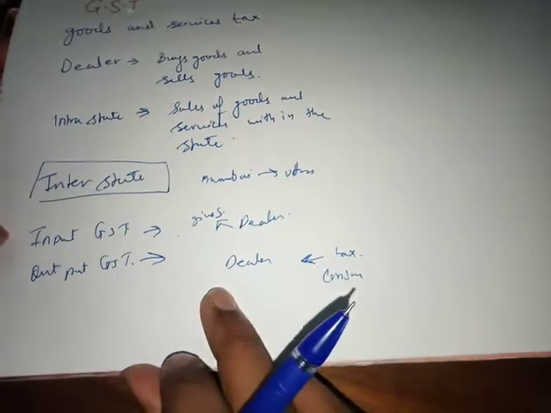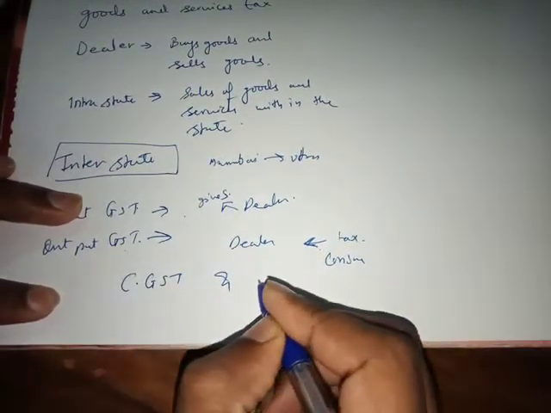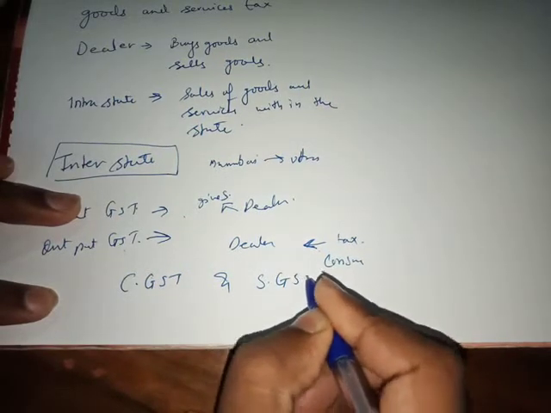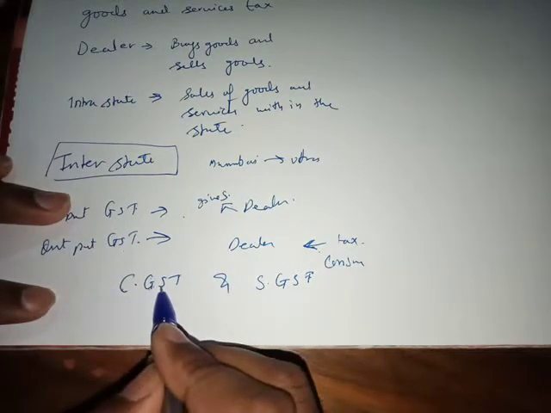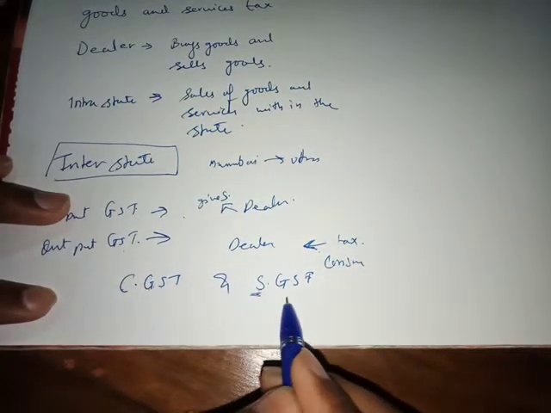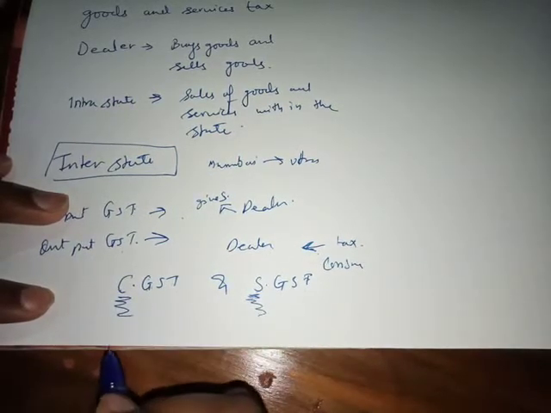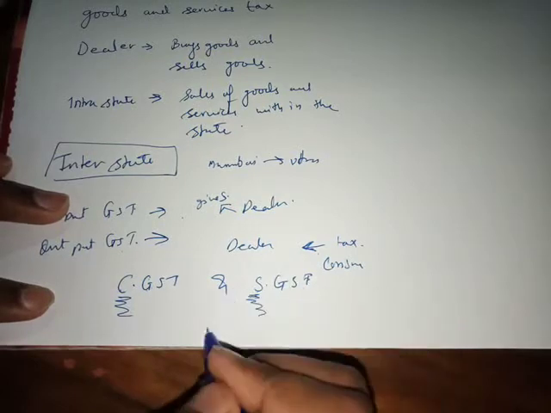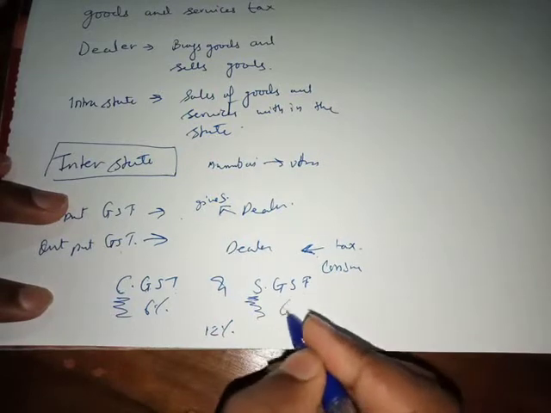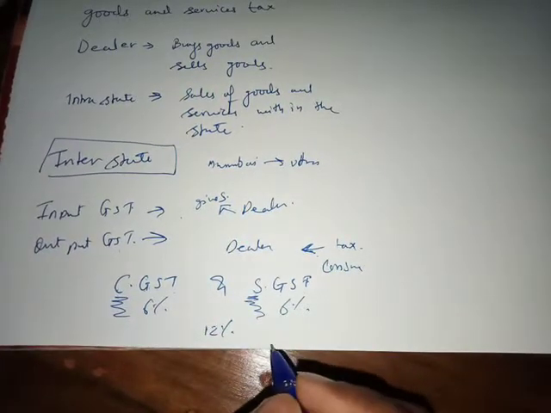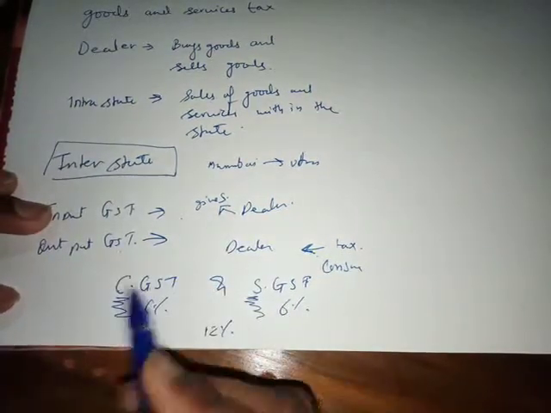Now, types of tax. What are the types of tax? One is called CGST, and the other one is called SGST. And you all know the full form of these. CGST means Central Goods and Services Tax, and SGST means State Goods and Services Tax. This is given to the state government, this is given to the central government. And just to be frank with you, if 12% GST हो रहा है तो 6% goes to the central government and 6% goes to the state government when the sales are intrastate. Okay, when it's intrastate, everything goes to the central government.